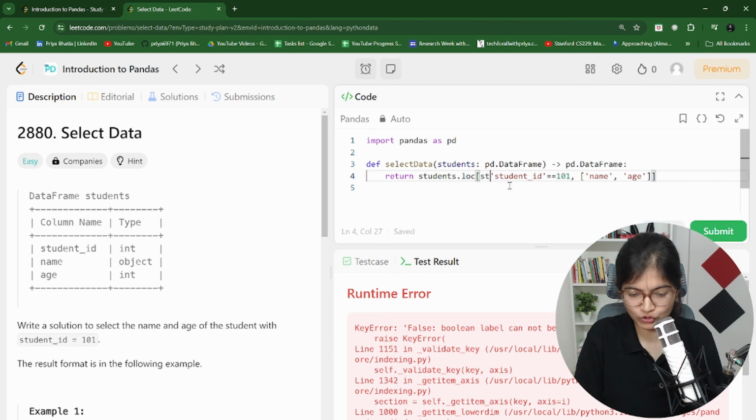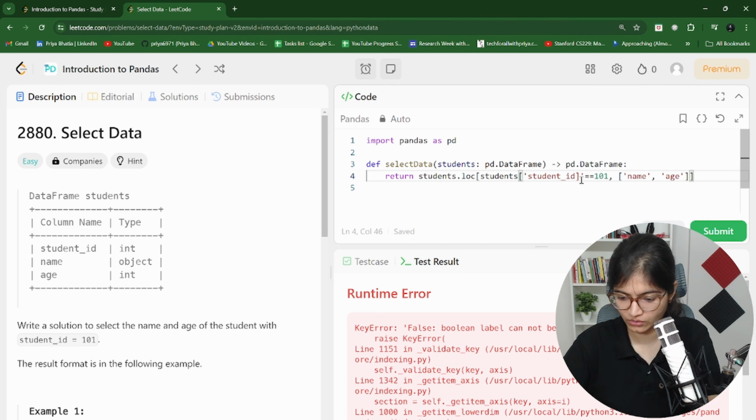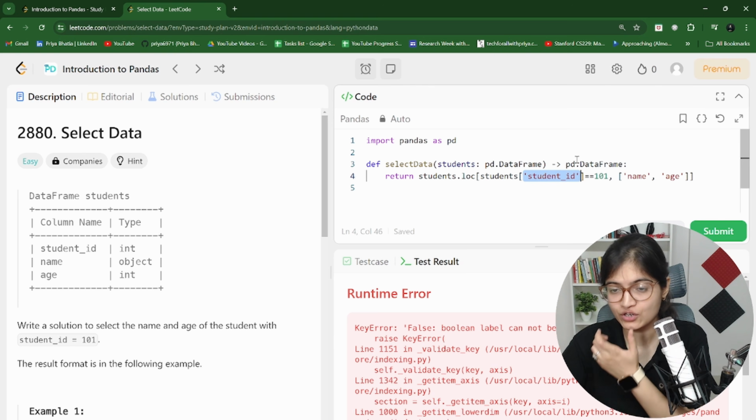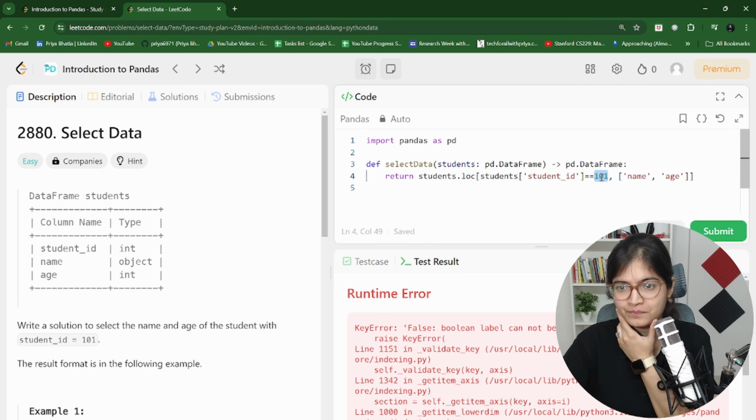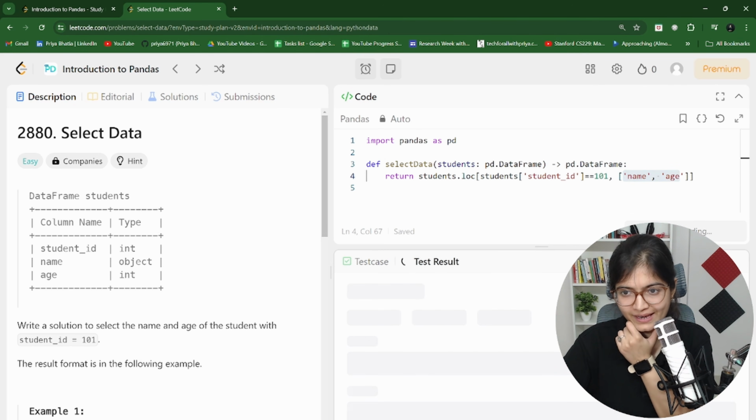Obviously, I think we need to mention this specific column name inside the students data frame. Then only it will be able to fetch, right? So this is wrong. Let me just rectify. Students is a data frame. I'm saying go inside the student ID as the column. Check that out. Wherever there is a match with 101, take that location and give me the name and the age. Now I feel it should work fine. Let's see.